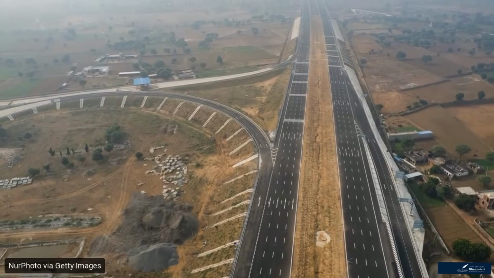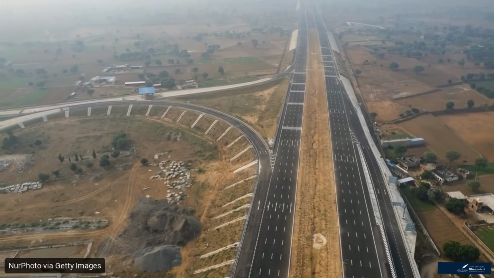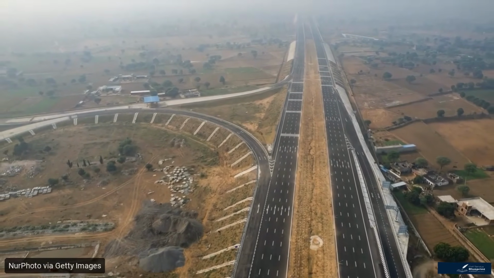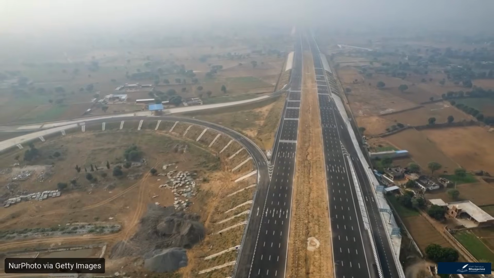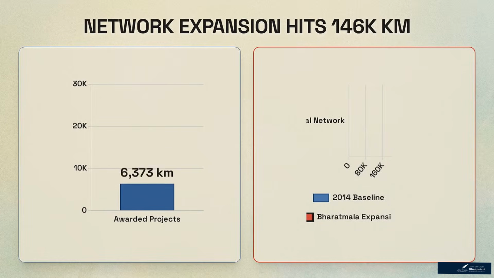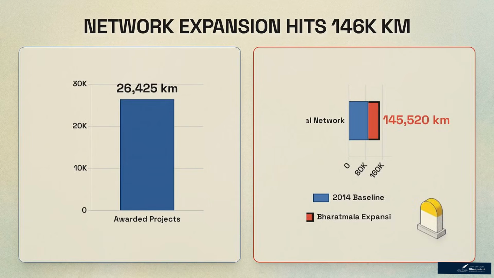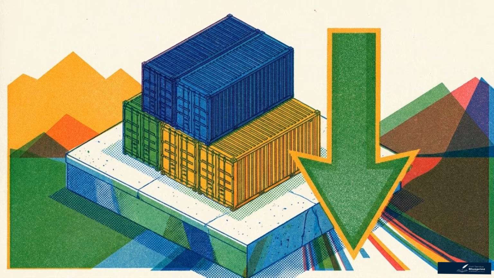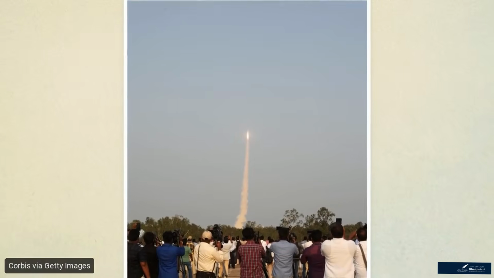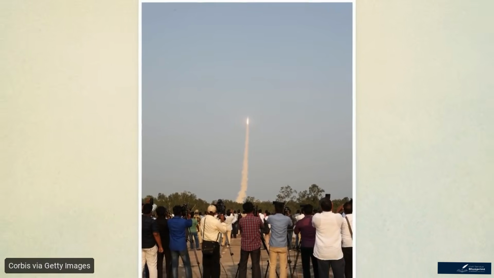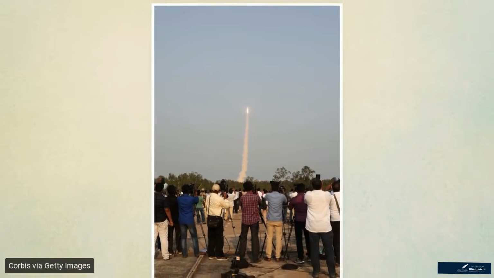This aerial view illustrates the physical scale of this expansion. For your mains essays, use the exact metrics. 26,425 kilometers of projects have been awarded, expanding the national highway network to over 146,000 kilometers. These statistics substantiate arguments for reduction of logistics costs and enhanced regional integration. Physical infrastructure is now matched by frontier technology, particularly within the space economy.